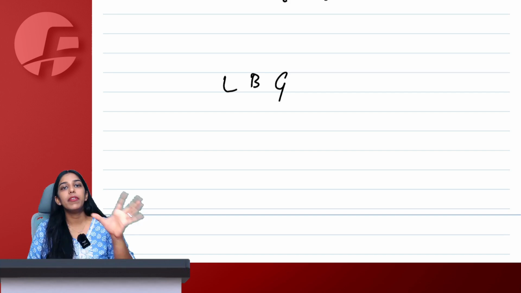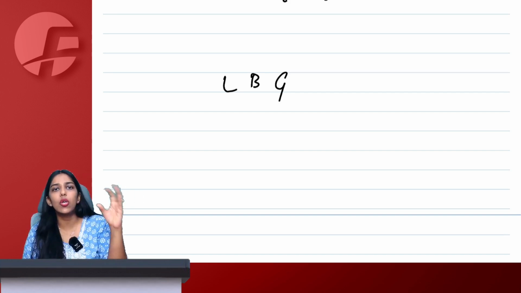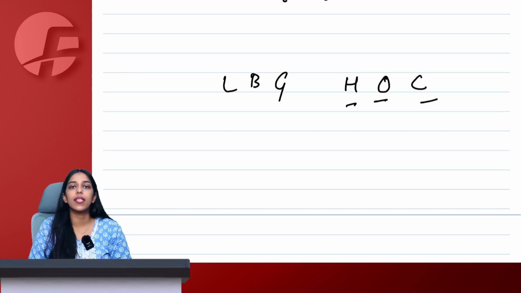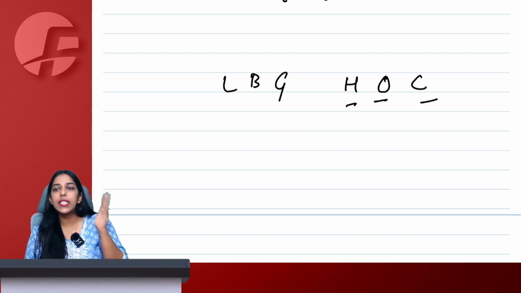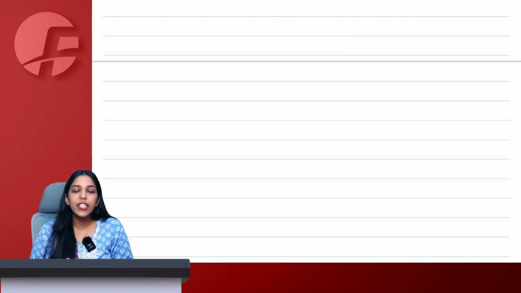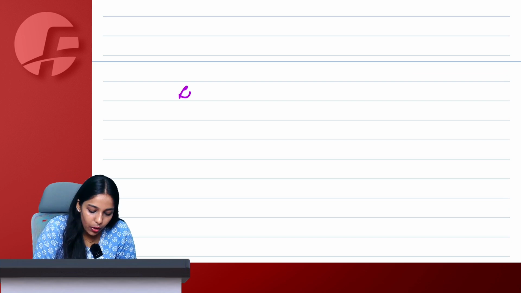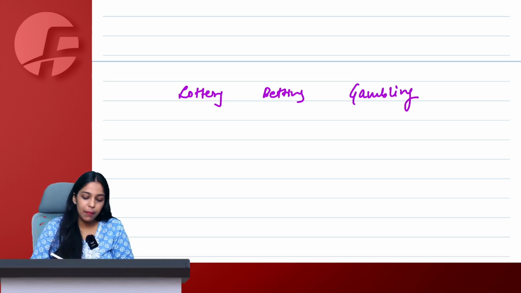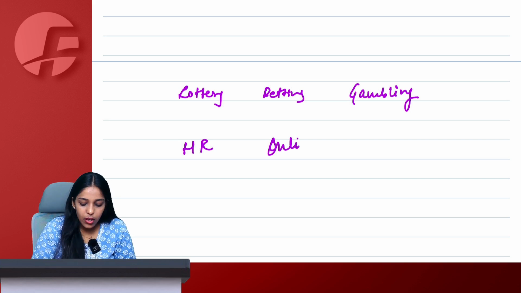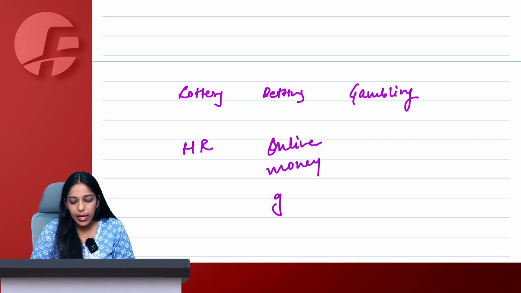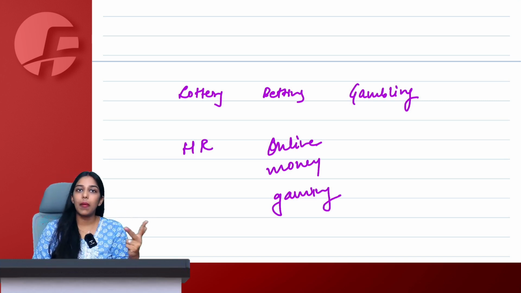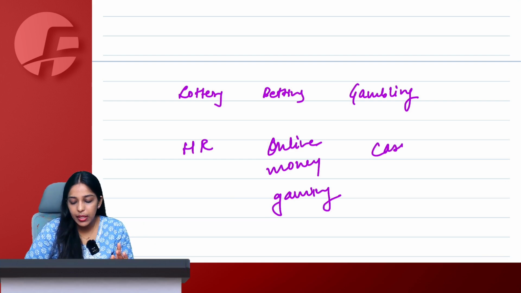So, which are these 6 kinds of specified actionable claims? Lottery, betting, gambling. We remember this as LGBT, no T. So lottery, betting, gambling and horse racing, online gaming and casino. With me everyone one last time. Lottery, betting, gambling. Horse racing, online money gaming and casino. Write along with me here in the comment section, everyone. Lottery, betting, gambling, horse racing, online money gaming and casino.